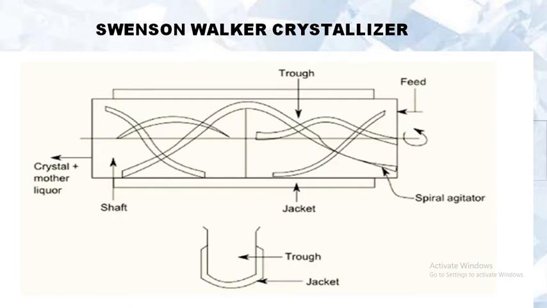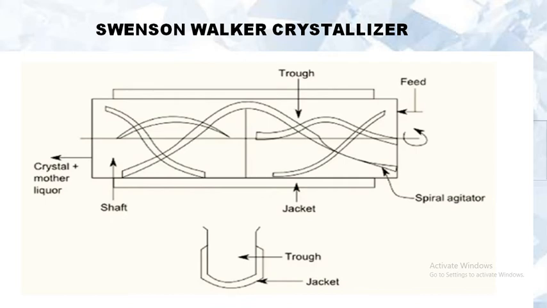So what is the operation? Operation of Swanson-Walker crystallizer: hot concentrated solution to be crystallized is fed at one end of the trough. Cooling water usually flows through the jacket in counter current.